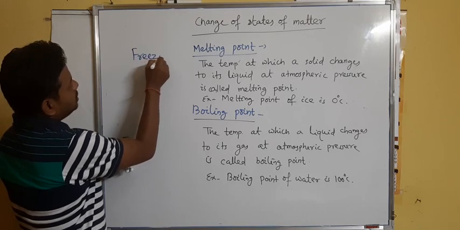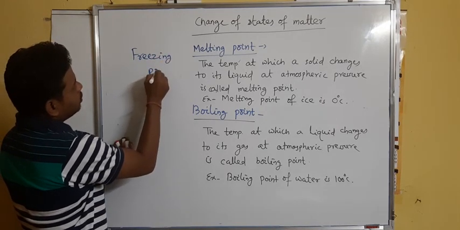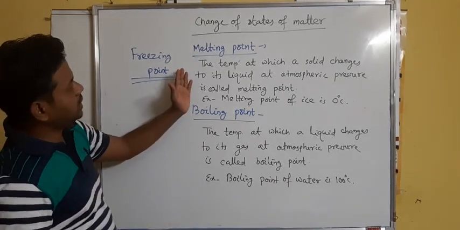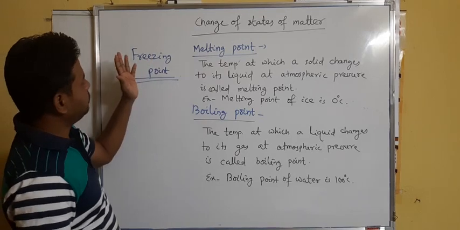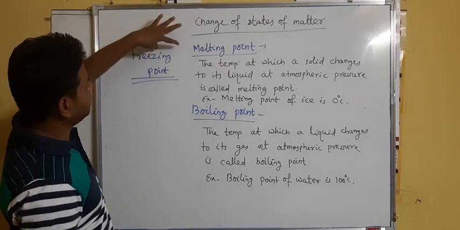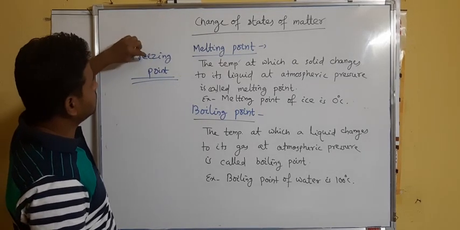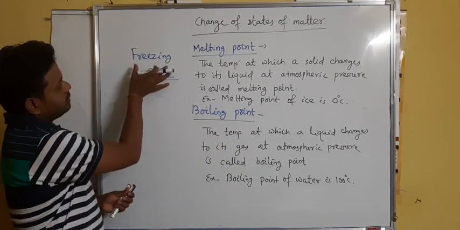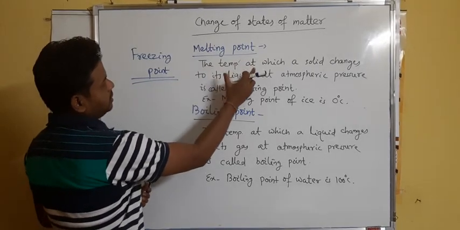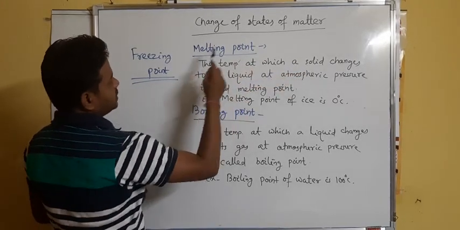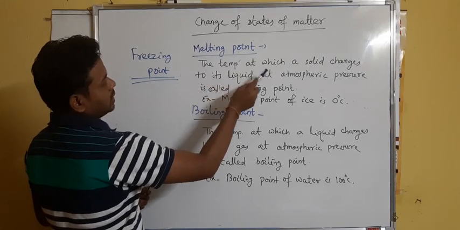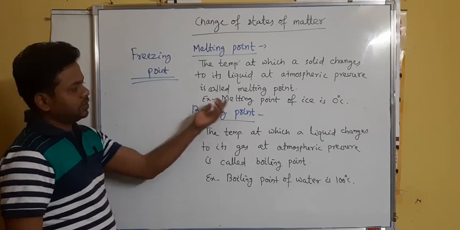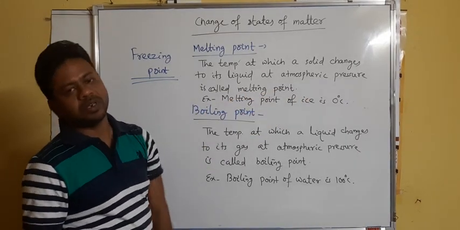You know, freezing point is also a temperature. So when we are talking about melting point and freezing point, if you remember the word freezing, that is the conversion of liquid to solid. So I can define the freezing point like that: the temperature at which a liquid changes to its solid at atmospheric pressure is called freezing point. So the freezing point of water is also 0 degree centigrade.